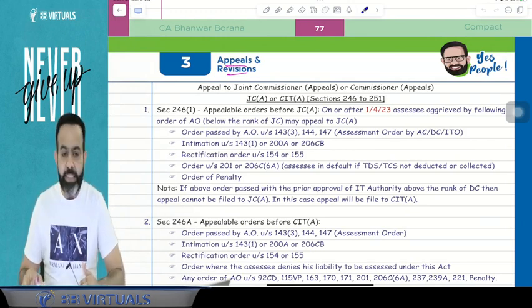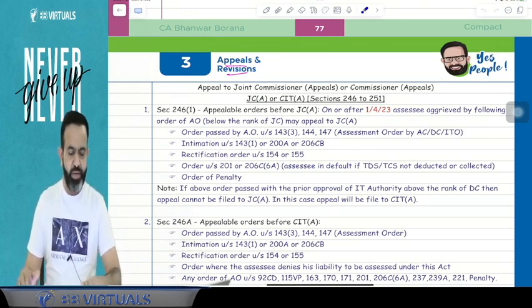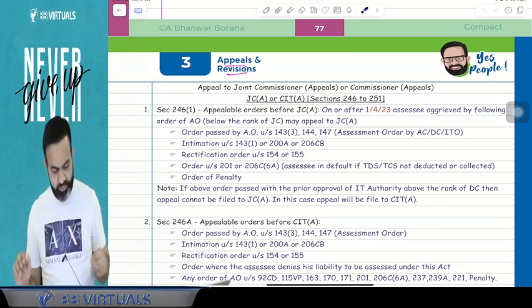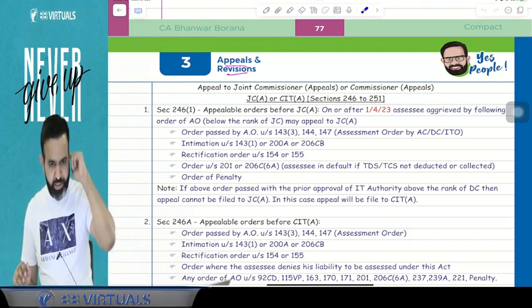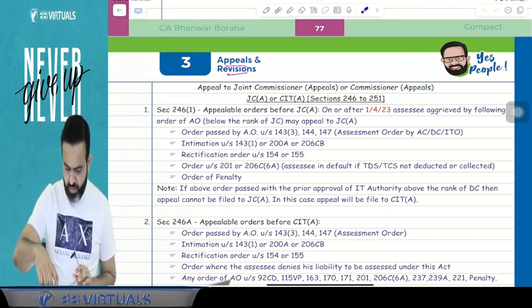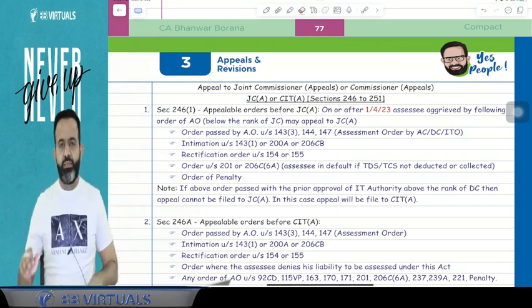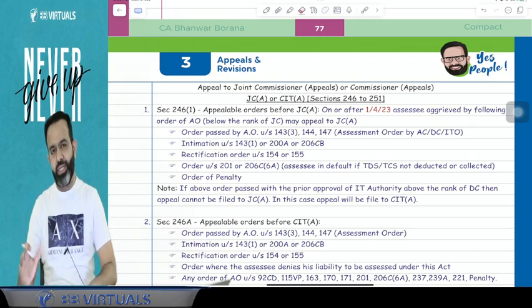Today we will study appeal and revision. So today we are going to start with appeal and revision. From today, all of you will get the lecture in open mode also, like live students.